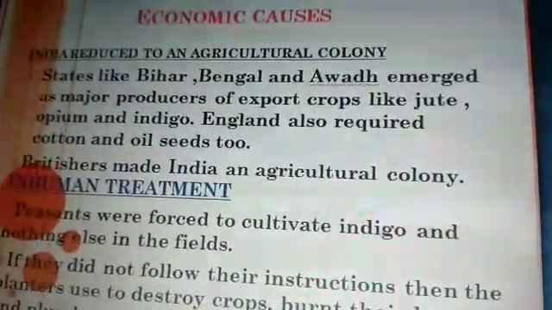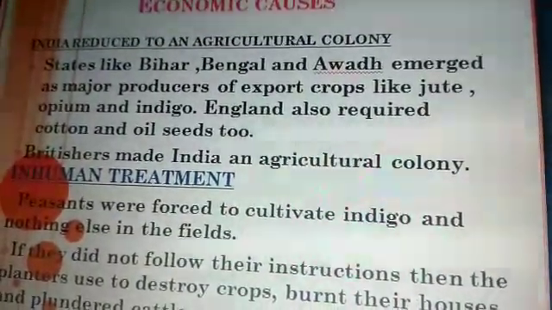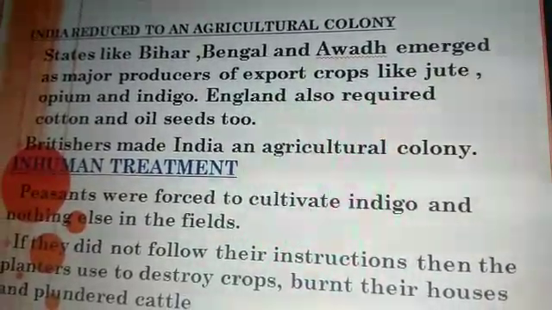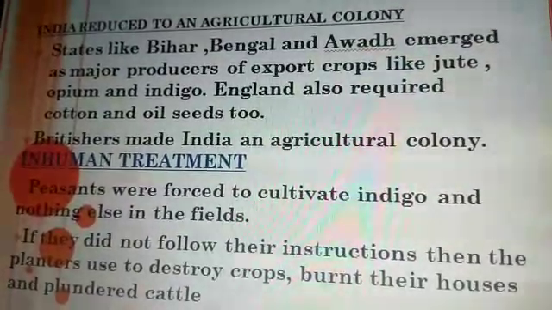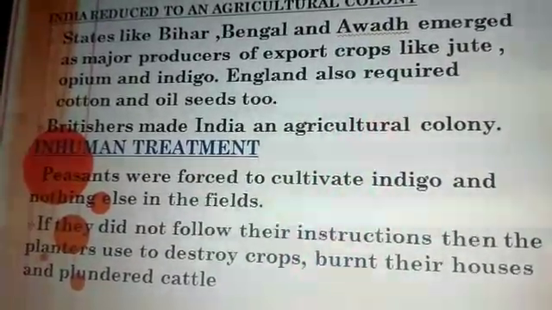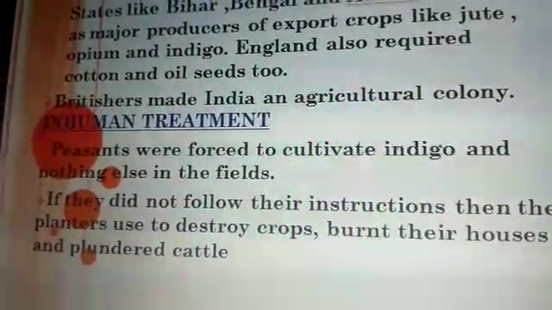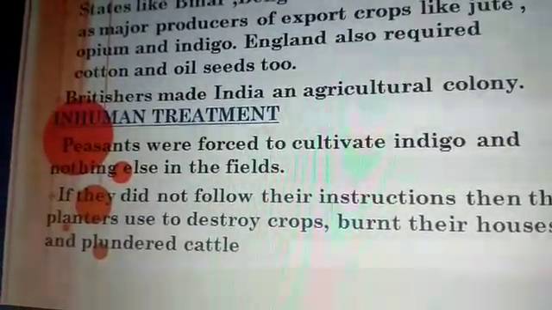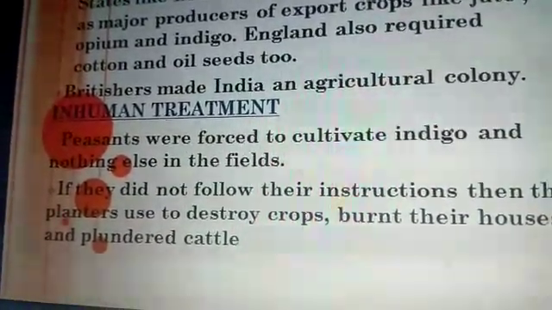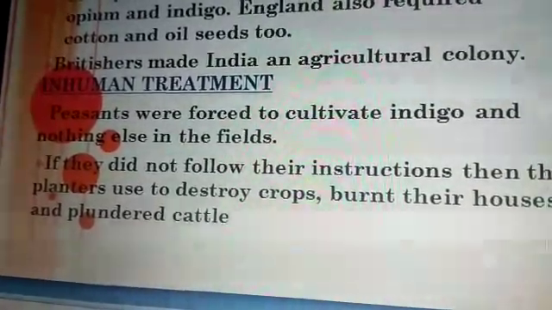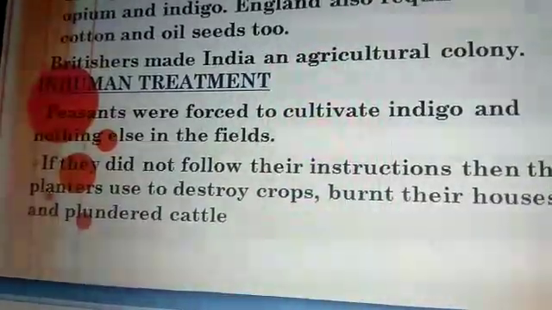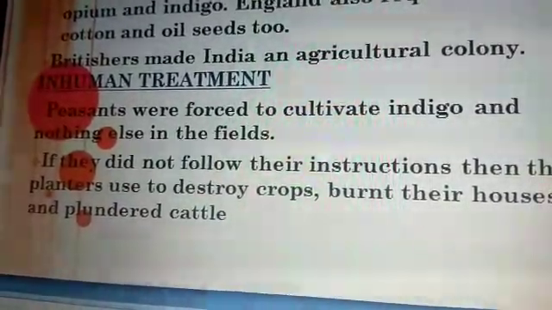Next is India reduced to an agricultural colony. States like Bihar, Bengal and Awadh emerged as major producers of export crops like jute, opium and indigo. England also required cotton and oilseeds. So Britishers made India an agricultural colony. Inhuman treatment: peasants were forced to cultivate indigo and nothing else in the fields. If they did not follow their instructions, the planters used to destroy crops, burn their houses and plunder cattle.